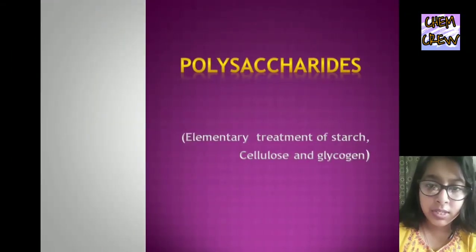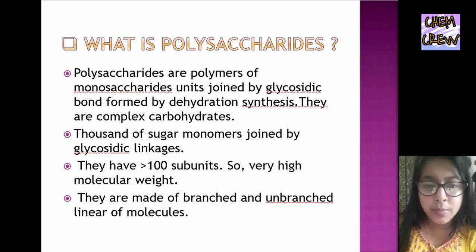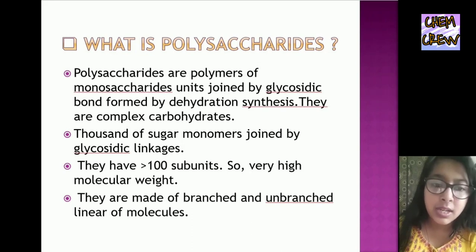Today I am going to discuss polysaccharides, with an elementary treatment of starch, cellulose and glycogen. So, what are polysaccharides? Polysaccharides are polymers of monosaccharide units joined by glycosidic bonds formed by dehydration synthesis. They are complex carbohydrates, with thousands of sugar monomers joined by glycosidic linkages. They have more than 100 subunits, so a very high molecular weight. They are made of branched and unbranched linear molecules.